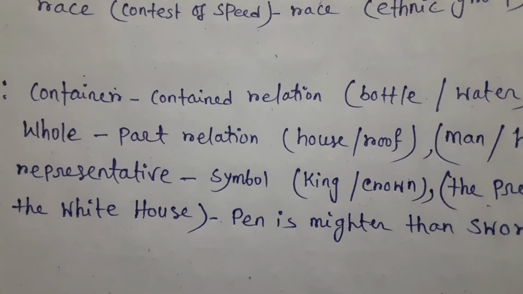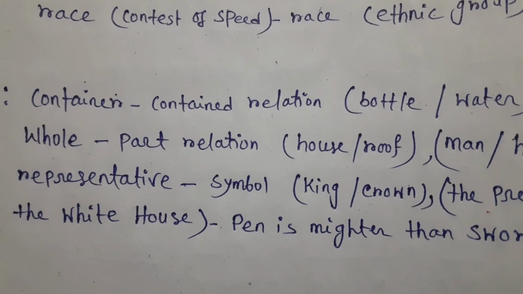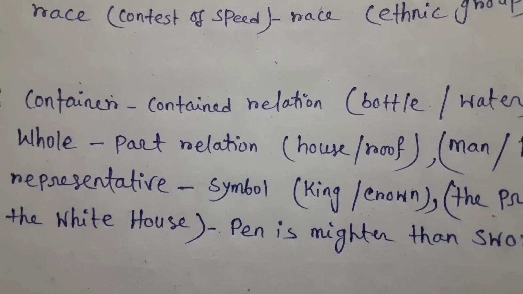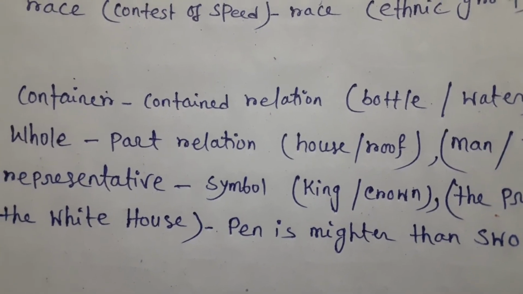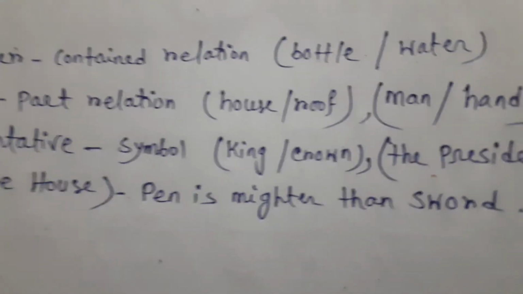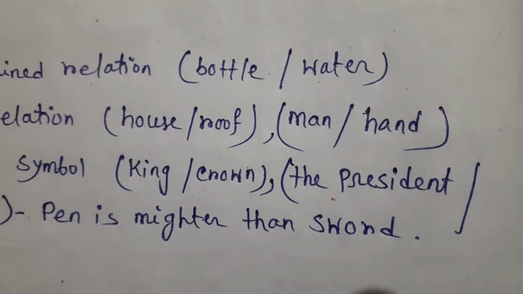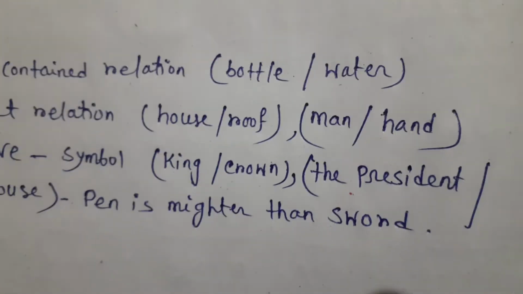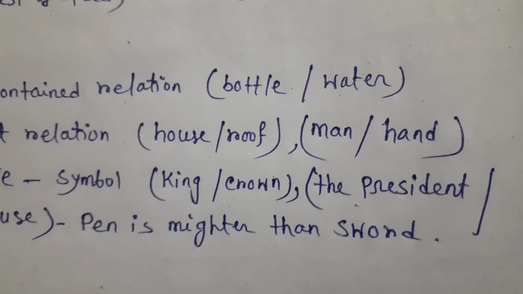Whole part relationship. In Bengali film, sometimes the hero or the villain says, "We cannot live under the same roof." It means they cannot live in the same house. Or some people say, "The doctor's hand is very good." So they want to say that the doctor is very efficient in his work.